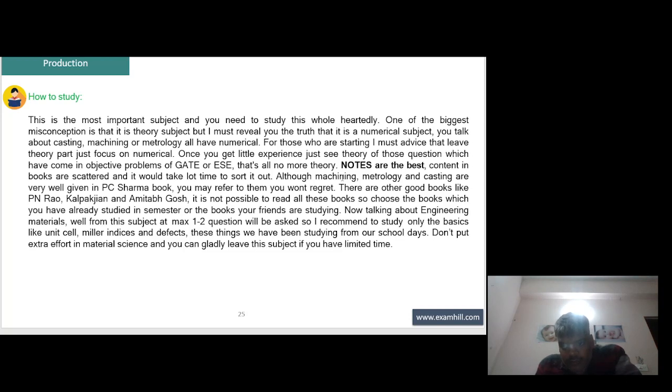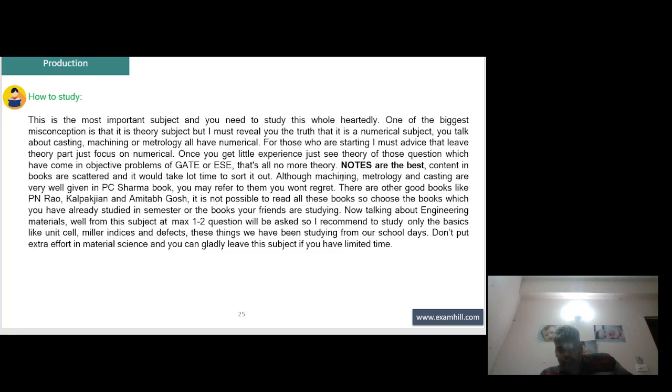Notes are the best. Content in the books is scattered and it would take a lot of time to sort it out. Although machining, metrology and casting are very well given in the P.C. Sharma book, you may refer to it, you would not regret. There are other good books like P.N. Rao, Kalpakjian and Amitabha Ghosh. It is not possible to read all these books, so choose the book which you have already studied in semester or the book your friends are studying.